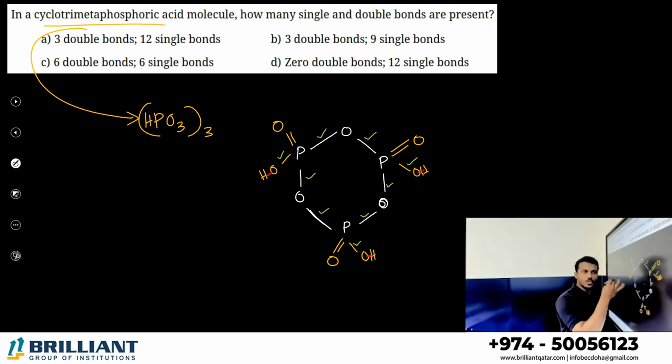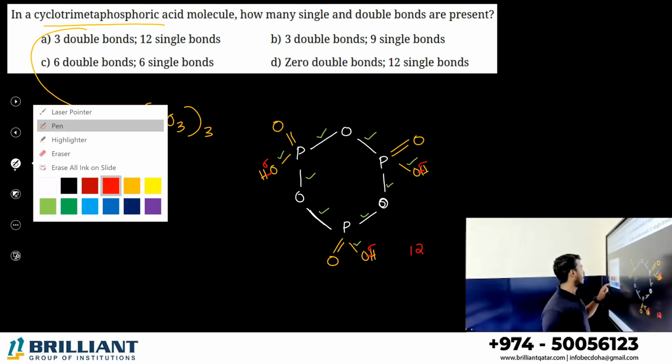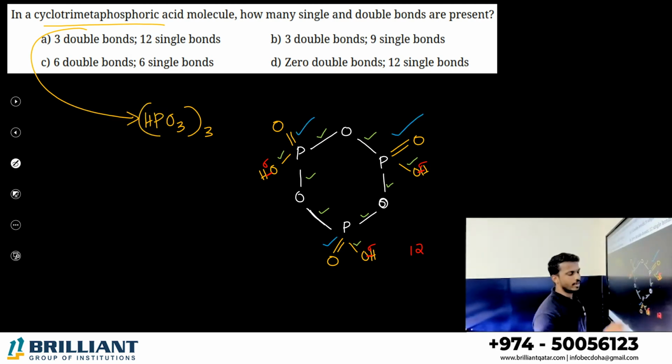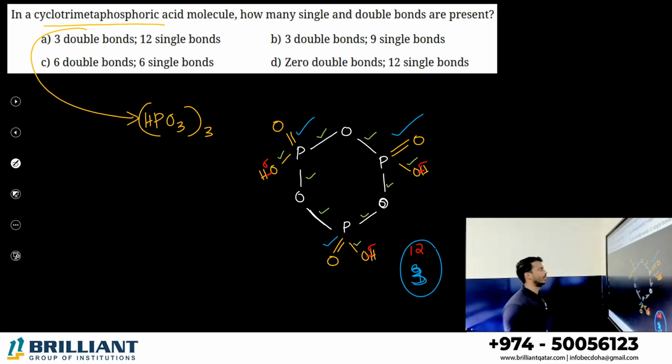So 10, 11, 12. There are 12 single bonds. How many double bonds are there? 3 double bonds, right? 1, 2 and 3. So 12 single bonds and 3 double bonds are there. Option A is the correct answer.